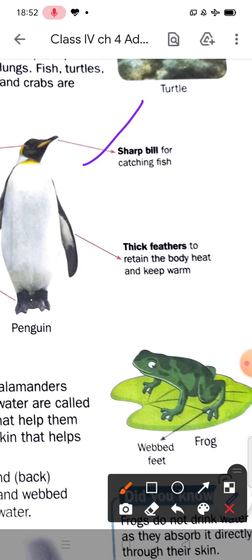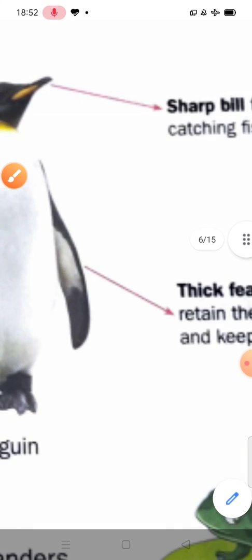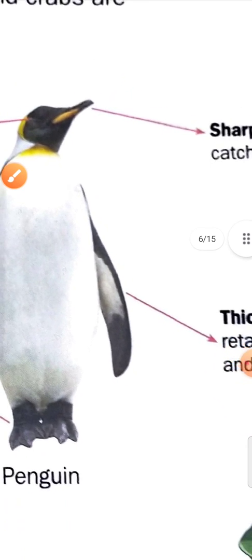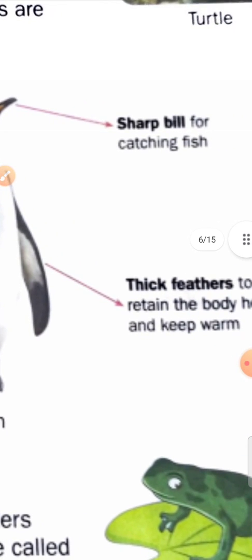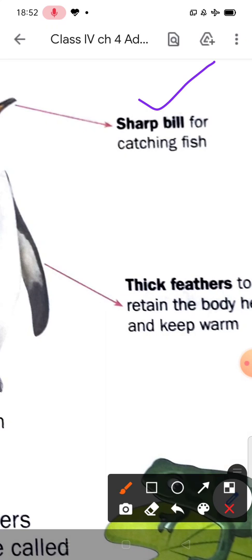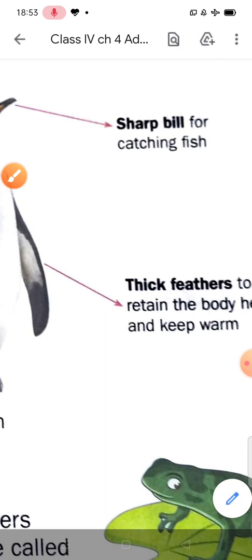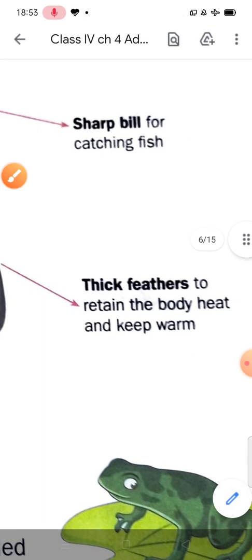Next is a sharp bill for catching fish. You can see this is the sharp bill for catching fish, and thick feathers to retain body heat and keep warm.